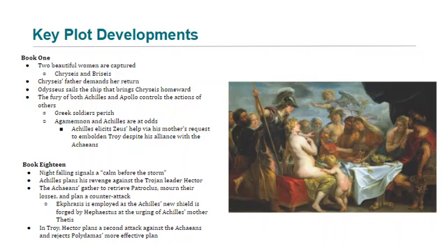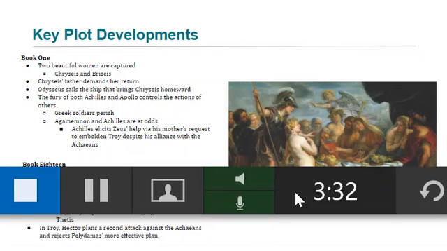Achilles actually elicits Zeus's help via his mother's request to embolden Troy despite his own alliance with the Achaeans, or Greeks. In Book 18, night falling signals a calm before the storm. Achilles plans his revenge against the Trojan leader Hector. The Achaeans gather to retrieve Patroclus, mourn their losses, and plan a counterattack.